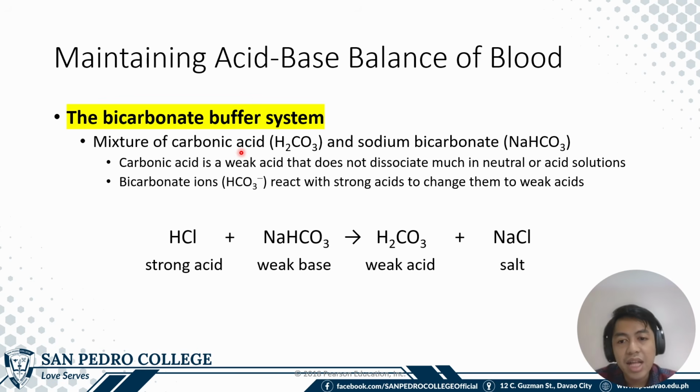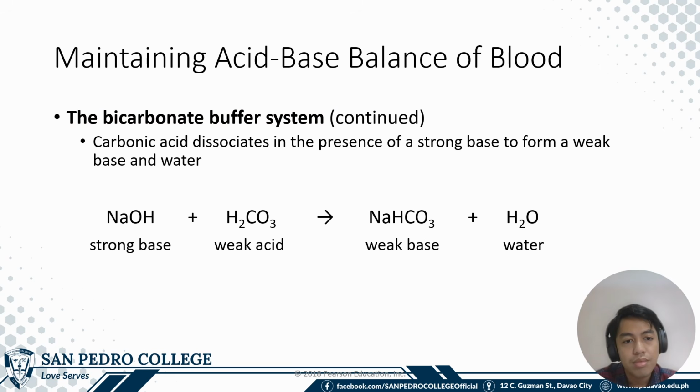And the carbonic acid will interact with sodium chloride to form sodium bicarbonate and hydrochloric acid. Your carbonic acid dissociates in the presence of a strong base to form a weak base and water. So for example, if you have carbonic acid, this will produce bicarbonate and water.